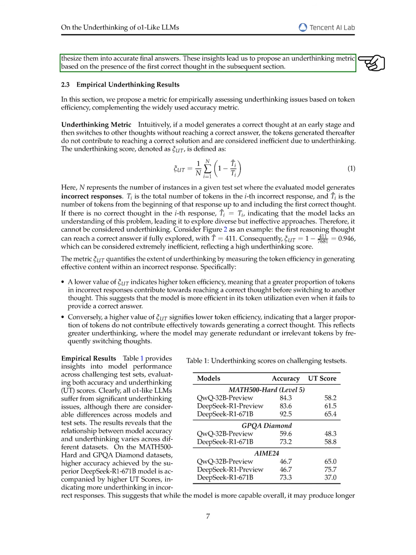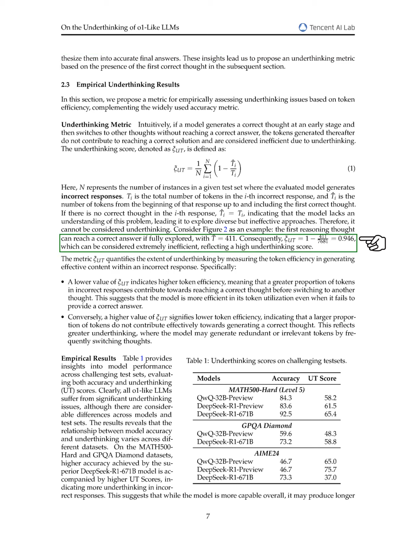This leads us to propose a new metric for assessing underthinking based on the presence of the first correct thought. We introduce an underthinking metric that evaluates token efficiency alongside the traditional accuracy metric. If a model generates a correct thought early on but then shifts to other thoughts without reaching a correct answer, the subsequent tokens are deemed inefficient due to underthinking. We define the underthinking score as a measure of how effectively tokens contribute to generating correct thoughts. A lower score indicates higher efficiency, meaning more tokens are used effectively before switching thoughts, while a higher score reflects greater underthinking, with many tokens being irrelevant or redundant.